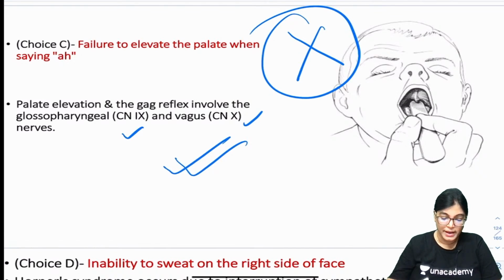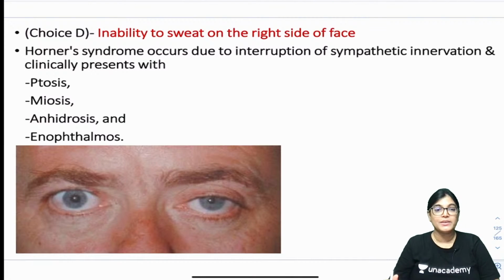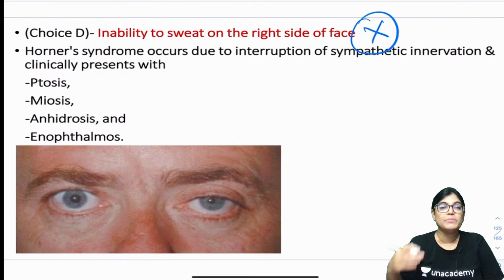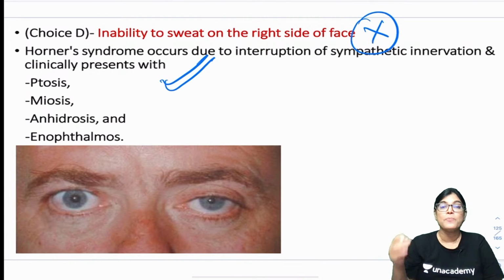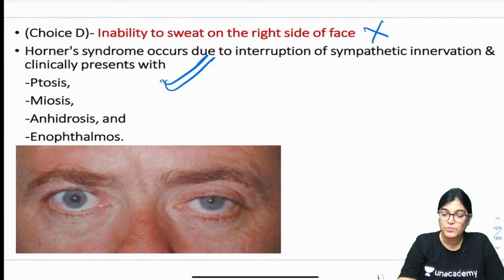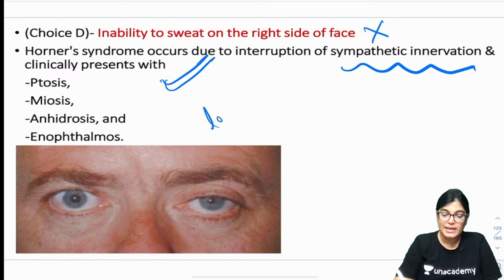Got the point? Okay. Inability to sweat on the right side of the face. Actually, loss of sweating will be seen in the condition of Horner syndrome, and if Horner syndrome was the case, there should be involvement of sympathetic innervation. Horner syndrome is generally seen in cases of lower trunk palsy, lower trunk brachial plexus palsy.